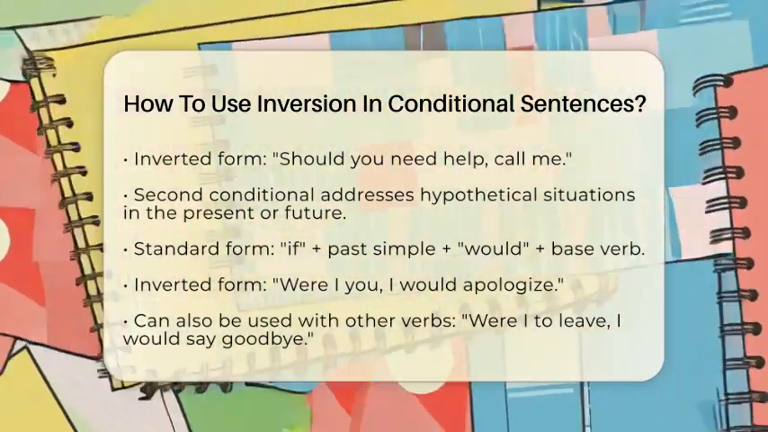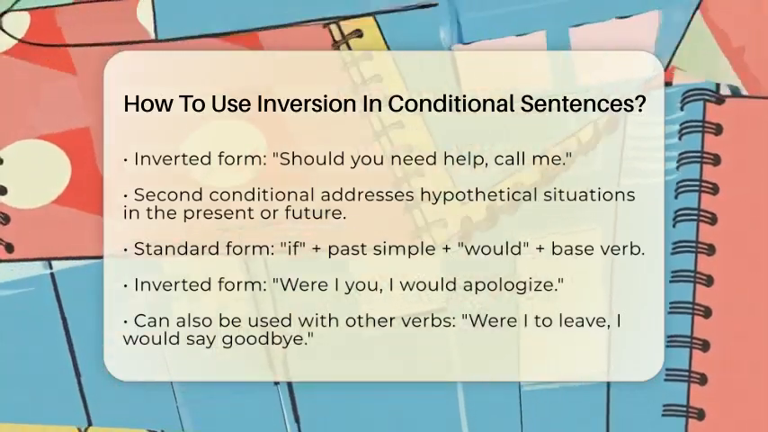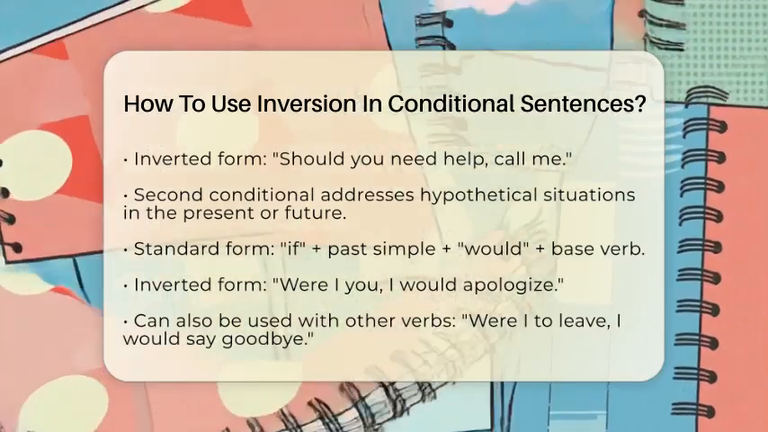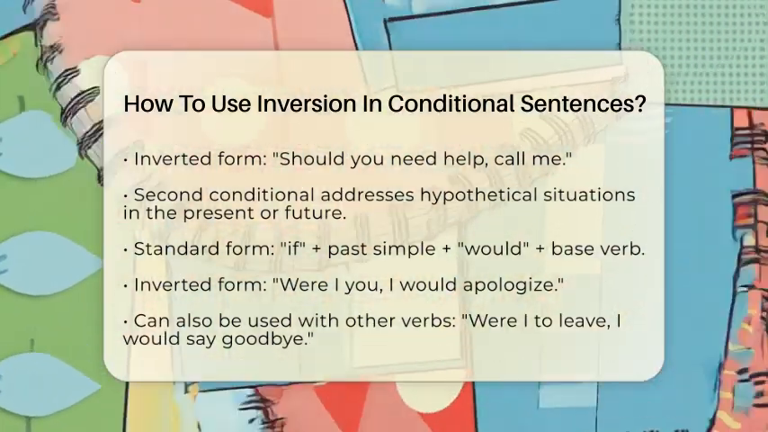Another way to use the second conditional is with other verbs. For example, if I were to leave, I would say goodbye can be inverted to, were I to leave, I would say goodbye. This form also maintains a formal tone.